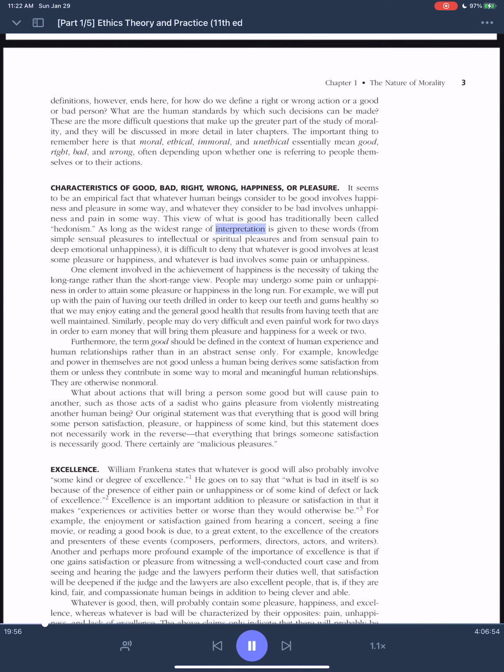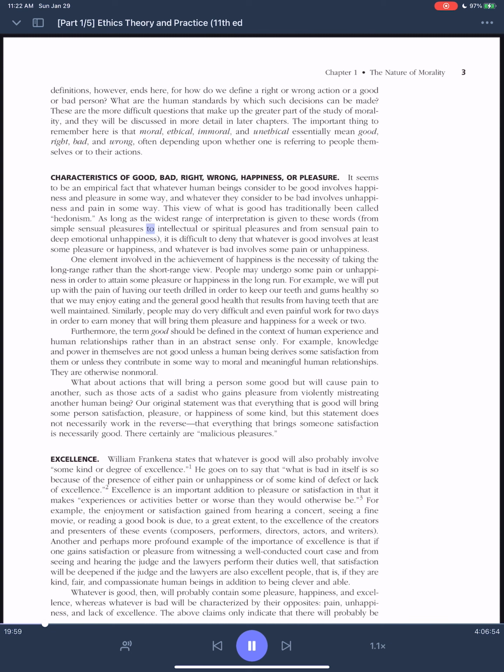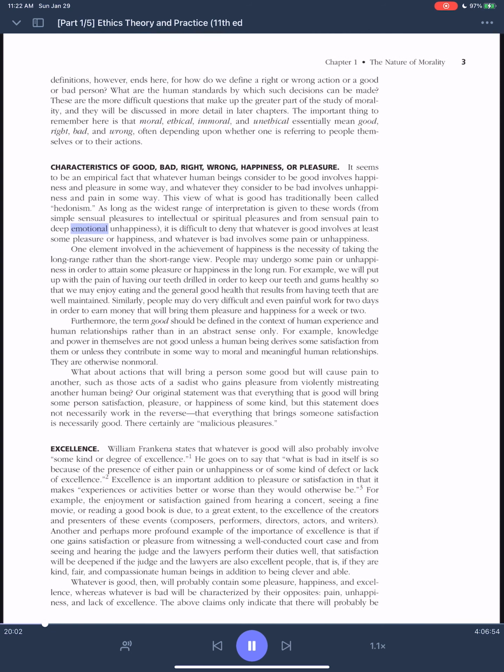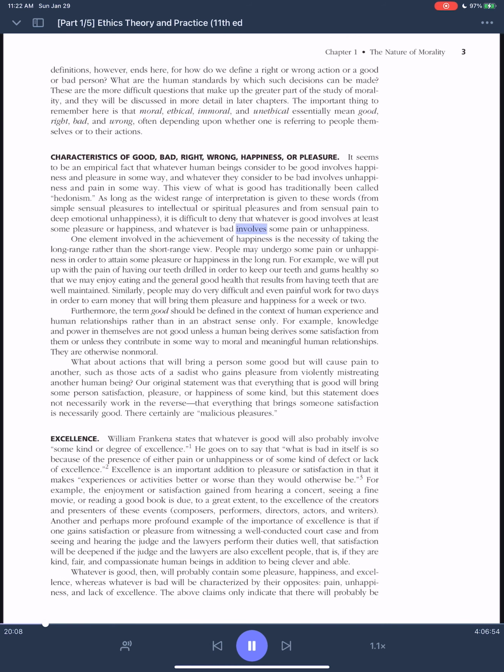As long as the widest range of interpretation is given to these words, from simple sensual pleasures to intellectual or spiritual pleasures and from sensual pain to deep emotional unhappiness, it is difficult to deny that whatever is good involves at least some pleasure or happiness, and whatever is bad involves some pain or unhappiness.